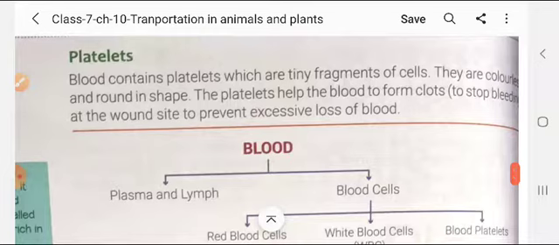If you get any injury, wound or cut, the blood clots there to stop the loss of blood, so that no excess blood is lost from the body. For that, platelets are necessary. The platelets help the blood to form a clot to stop bleeding at the wound site and prevent excessive loss of blood.